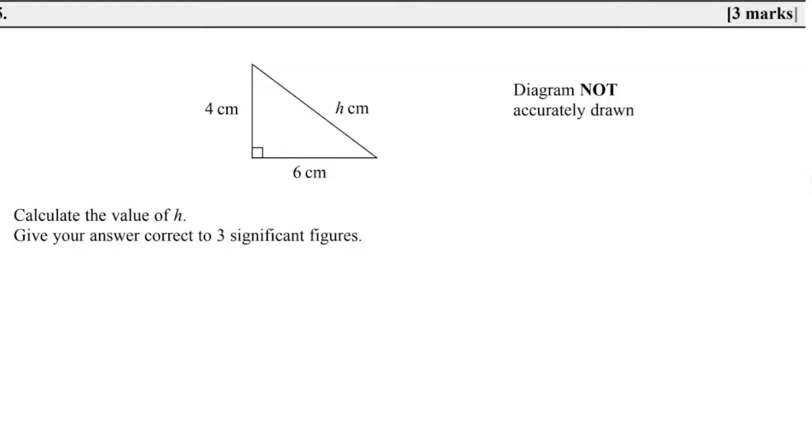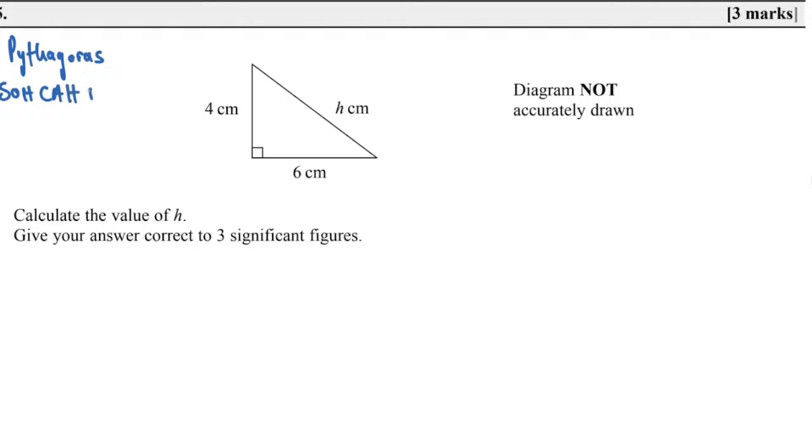What type of triangle is this one? This is a right angle triangle. So how many methods work for this type of triangle? Only one method? No, 2 methods work. What are the 2 methods? Pythagoras and SOHCAHTOA.